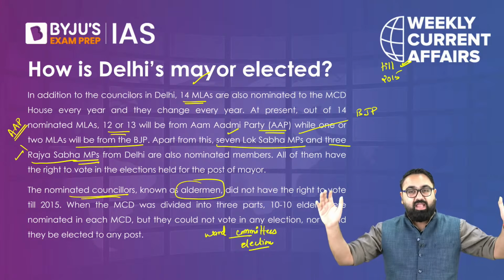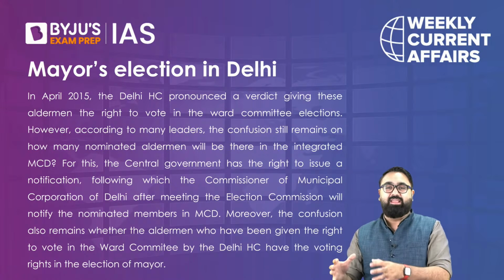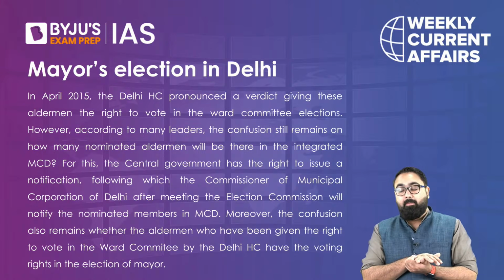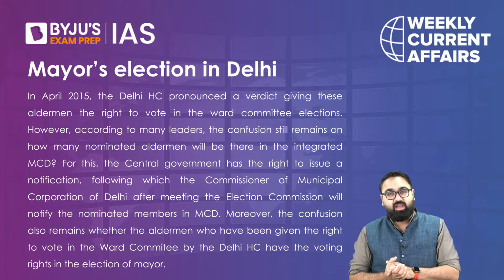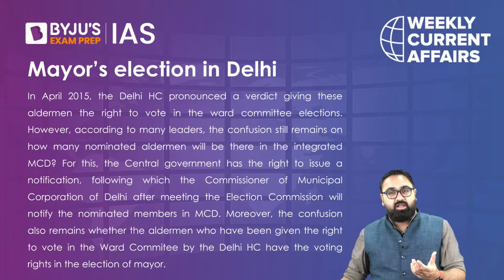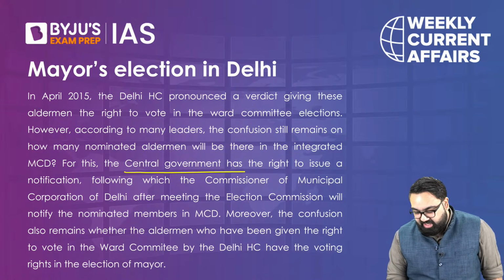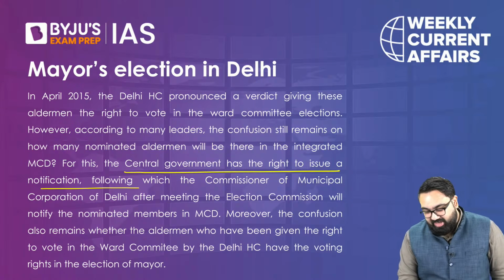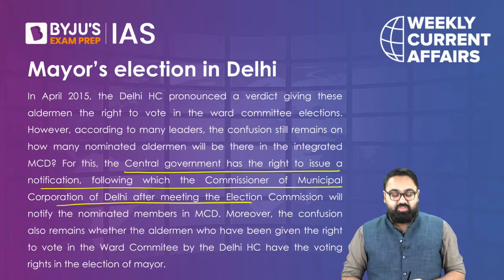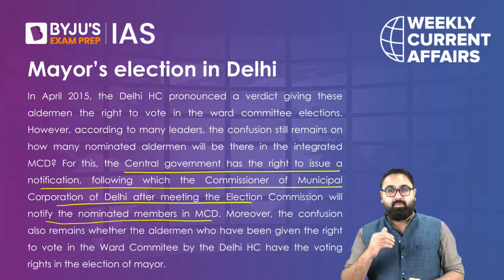Now that we have again unified these 3 municipalities, there is still no clarity here as to how these nominated members will have the right. Many people are saying that nominated members will have the right to vote. Many people are saying that there is no clarity on that. How will that become clear? It is the central government that will issue a notification very soon about these nominated members of the Delhi Municipal Corporation. This is why there is such a big suspense once again in the Delhi municipality about who will be the mayor.